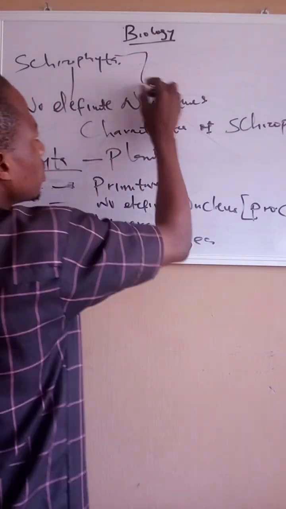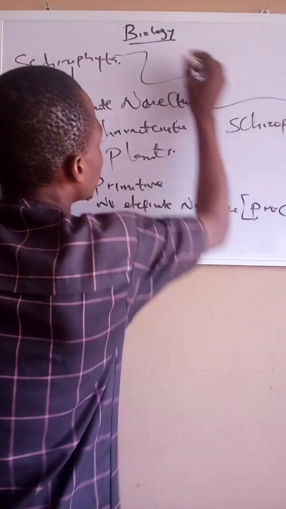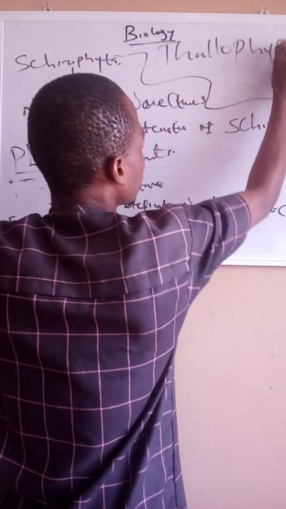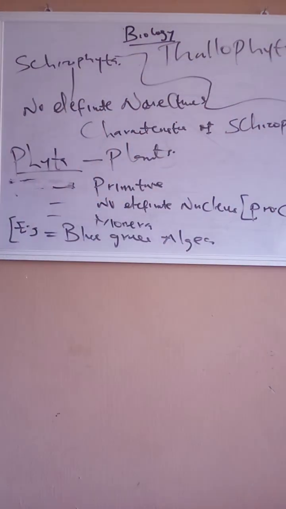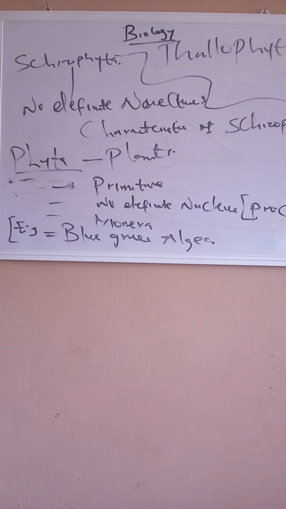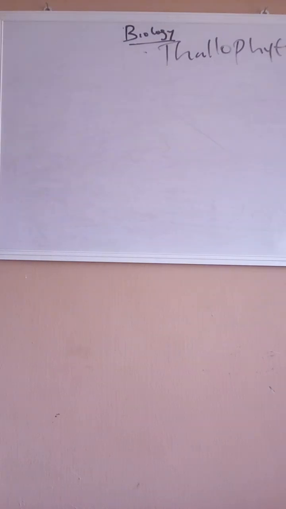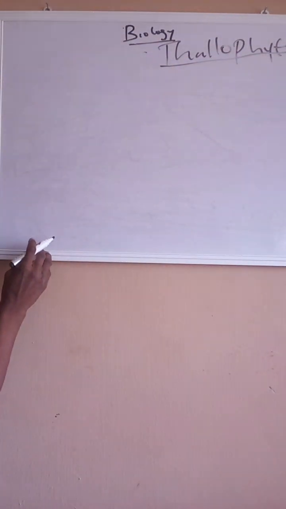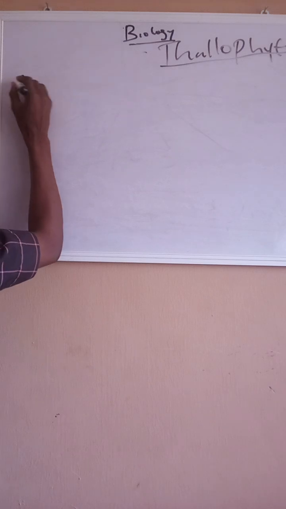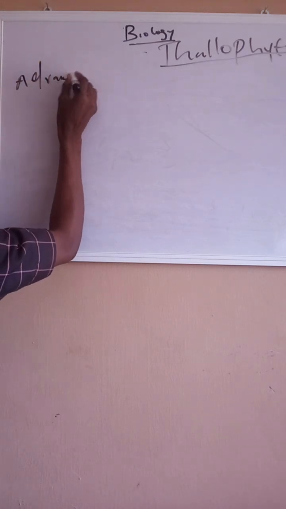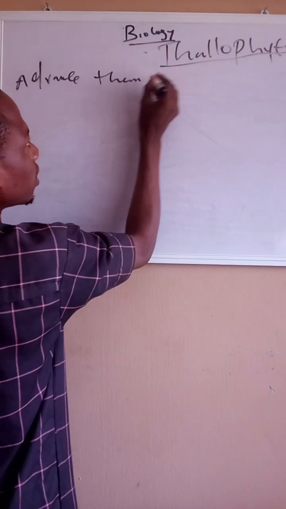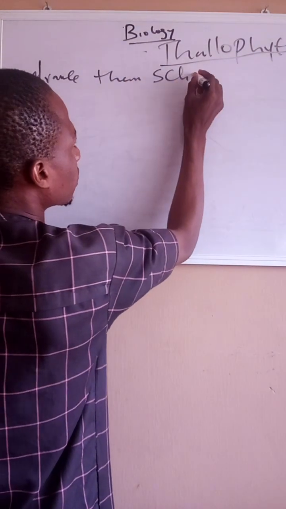So let's begin with talophyta. The talophyta are more advanced than the schizophyta.